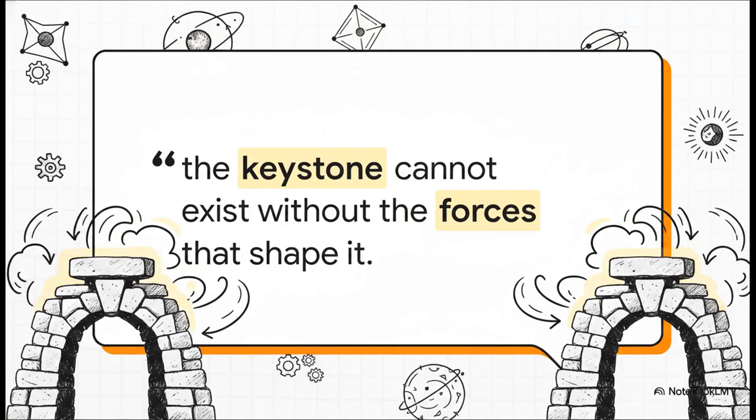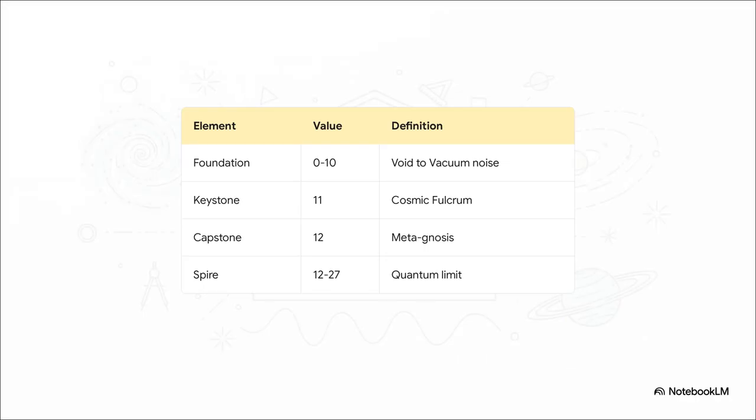Okay, let's dive into this, starting with a rather poetic piece of ancient Peruvian wisdom that forms the very heart of this mathematical theorem. The arch cannot stand without its keystone, and the keystone cannot exist without the forces that shape it. Now, when you first hear that, it kind of just sounds like a nice observation about masonry. But in the context of the source code we are examining, this is actually a rigidly proven formal theorem about cosmic fulcrum points. The universe, according to this quantum model, requires a specific undeniable point of structural balance to exist at all. Without it, well, theoretically, the whole shebang just falls apart. Let's move on and see how this builds.